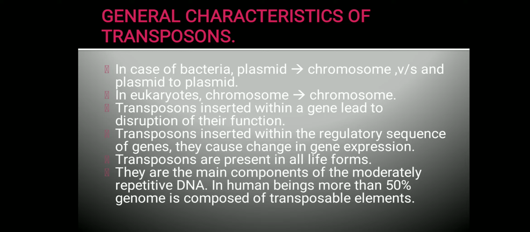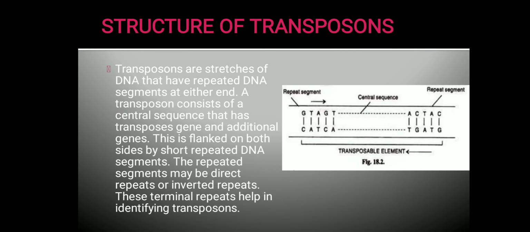They are the main components of moderately repetitive DNA sequences. Usually, transposons are made up of moderately repetitive DNA sequences. In human beings, more than 50% of the genome is composed of transposable elements.